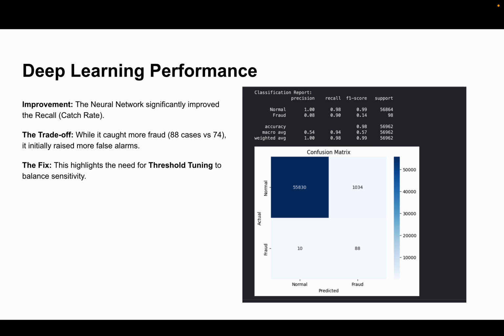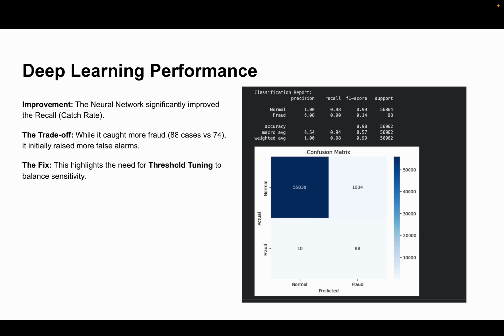So now we will look at the confusion matrix of the neural network. It has improved the recall or catch rate, which is very important, and it has raised the caught fraudulent transactions to 88 and lowered the transactions that got away from 24.